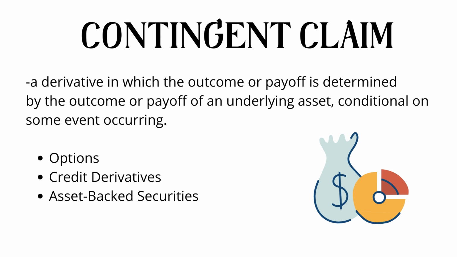Contingent claim: a derivative in which the outcome or payoff is determined by the outcome or payoff of an underlying asset, conditional on some event occurring. These include options, credit derivatives, and asset-backed securities.